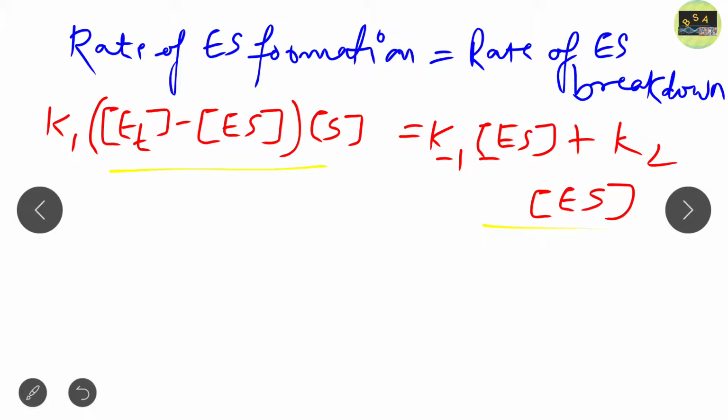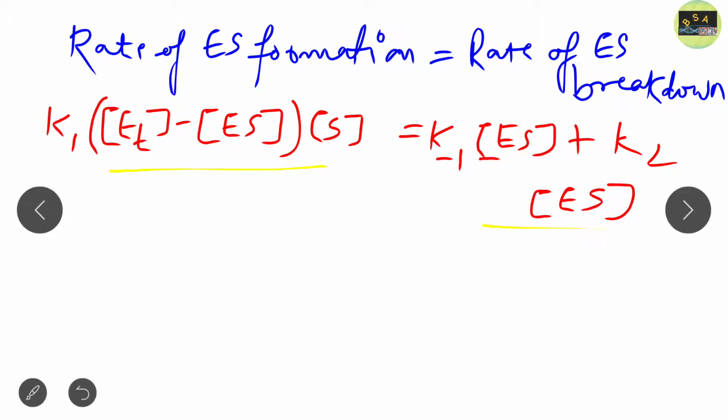Now we want to solve this equation for enzyme substrate, ES. First we multiply out the left side, and then the right side is simplified. So we solve the equation for ES. If we just write the equation, after multiplying out the left side, the equation becomes what? Just write it down, then you will understand easily.